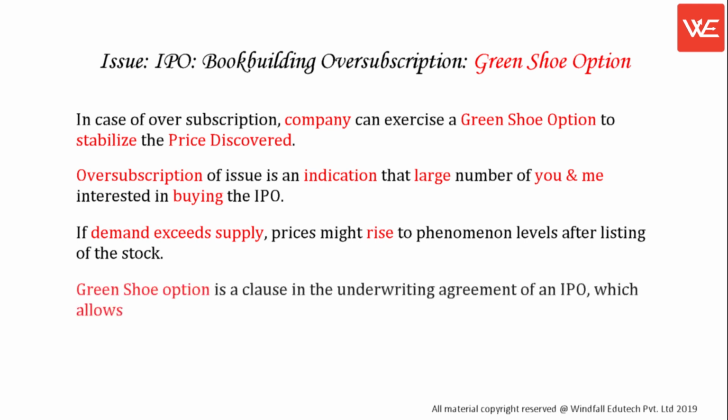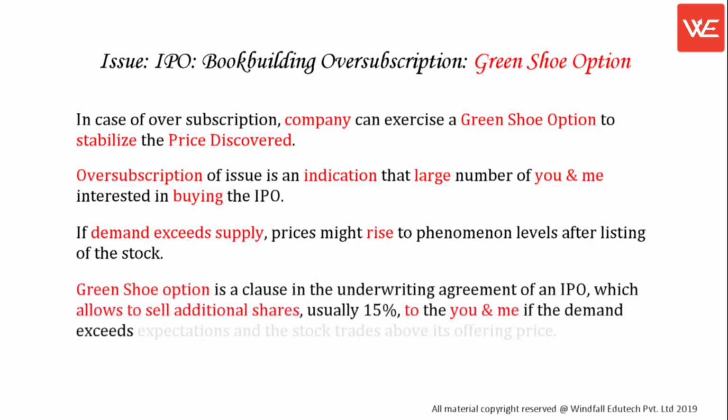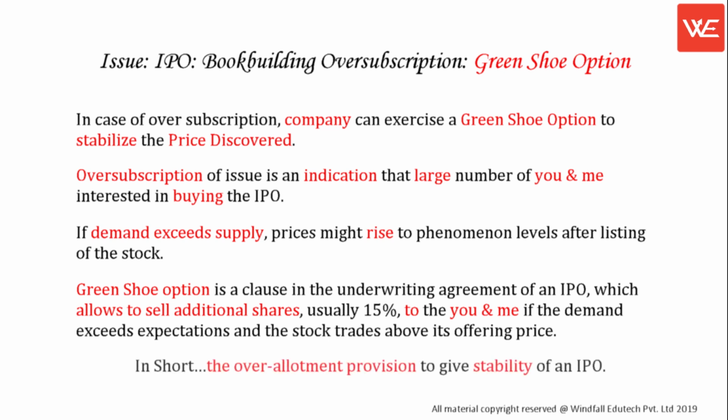Greenshoe option is a clause in the underwriting agreement of an IPO, which allows the company to sell additional shares, usually 15%, to you and me if the demand exceeds expectations and the stock trades above its offering price. In short, it is an over-allotment provision to give stability to an IPO.